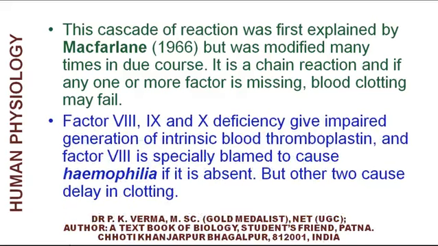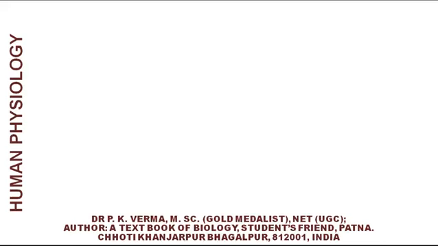Factor 8, 9, 10 deficiency gives impaired generation of intrinsic blood thromboplastin, and factor 8 is especially blamed to cause hemophilia if it is absent. But the other two cause delay in blood clotting: if factor 9 and 10 are deficient, the blood clotting time is delayed.